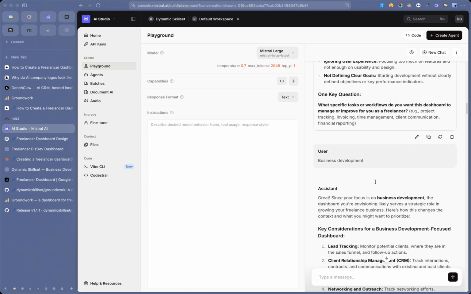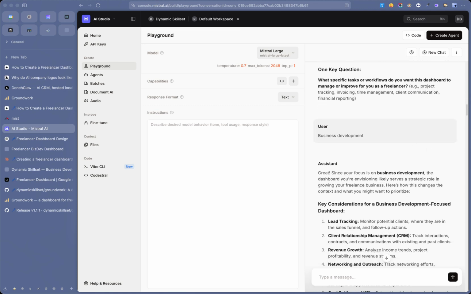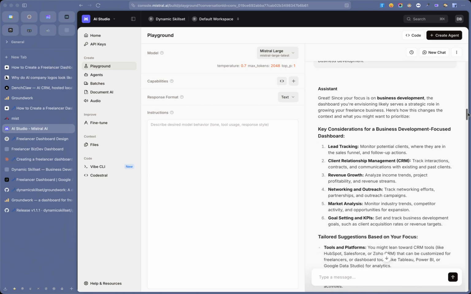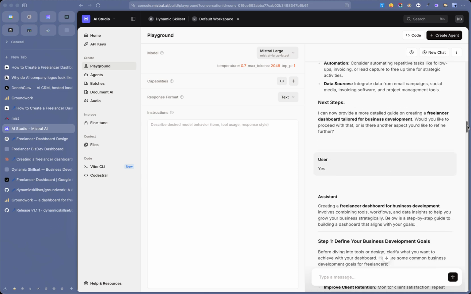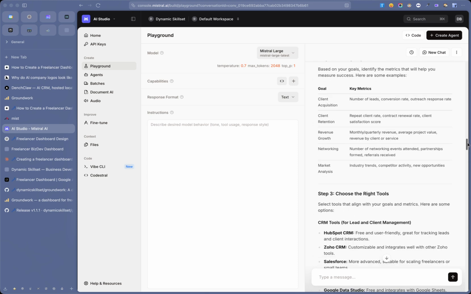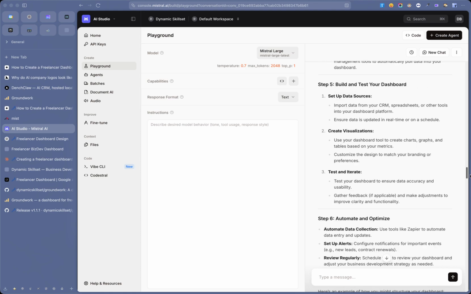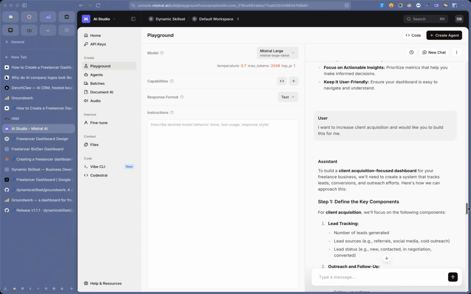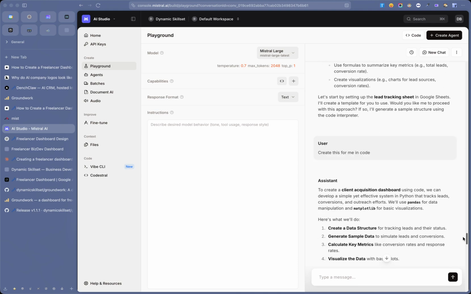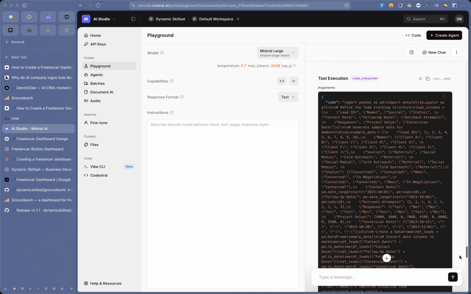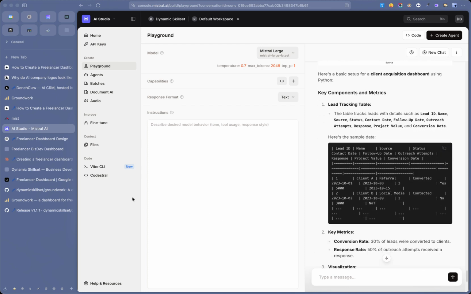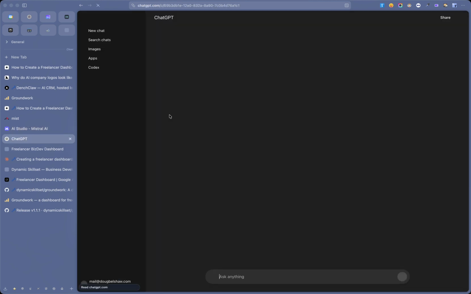Here's a question for you. I've said I want to use this dashboard for business development. And then essentially what it does is it says, here's how you could use Salesforce and Zoho and all that kind of stuff. And it's basically telling you that you can do this yourself. And then when I at the end say, I'd like you to build this for me in code, it creates something which is rubbish. So that's Mistral. I wouldn't be using that.